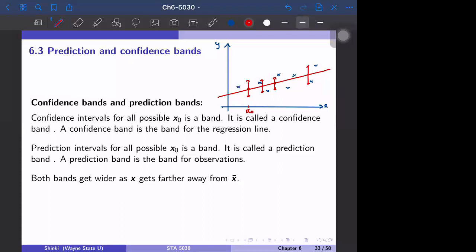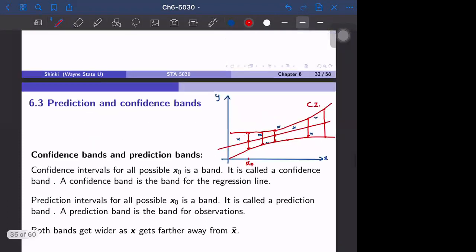Actually, if x naught is far away, especially if x naught is outside of the range of the data, generally the band is wider. And if we connect these confidence intervals, it becomes a band. So this is called the confidence band.